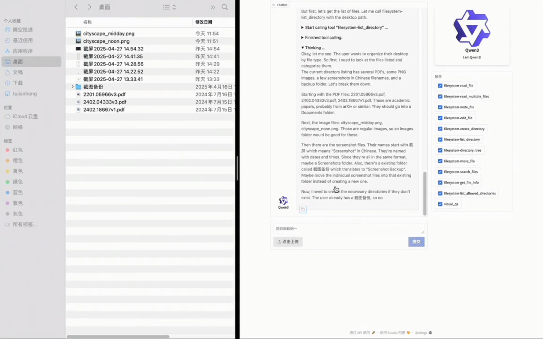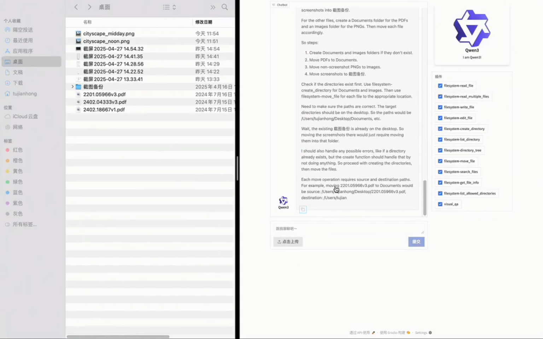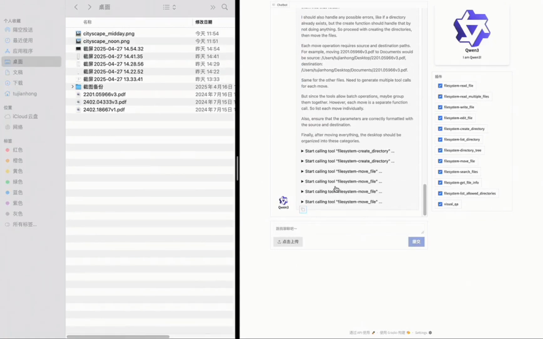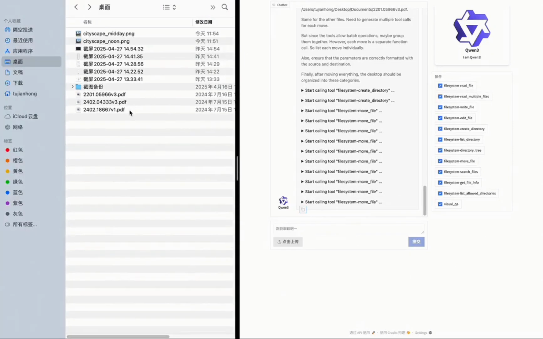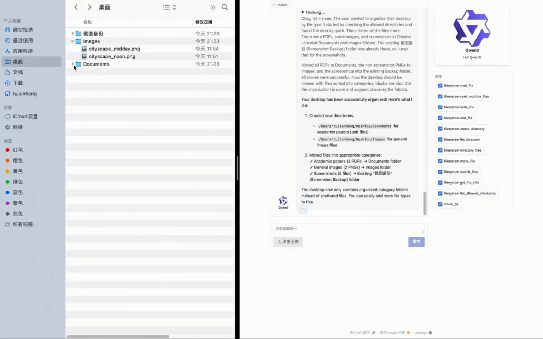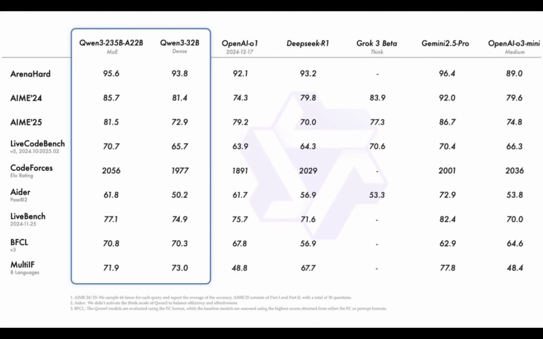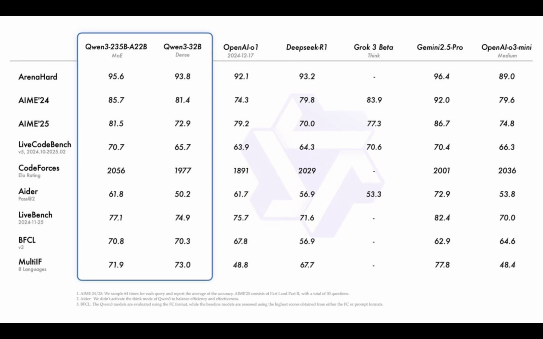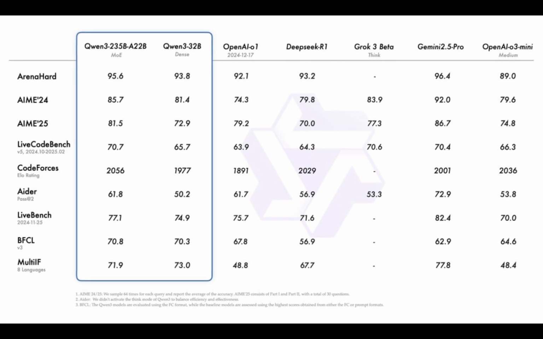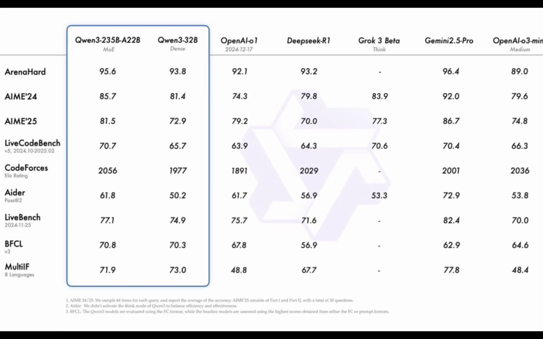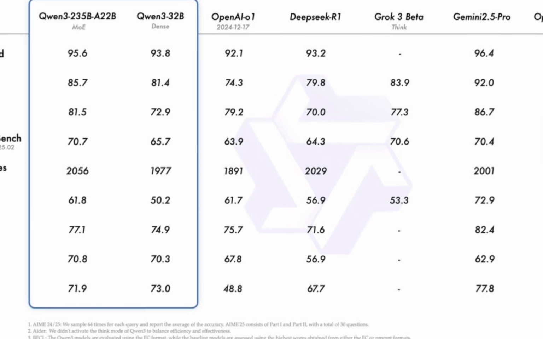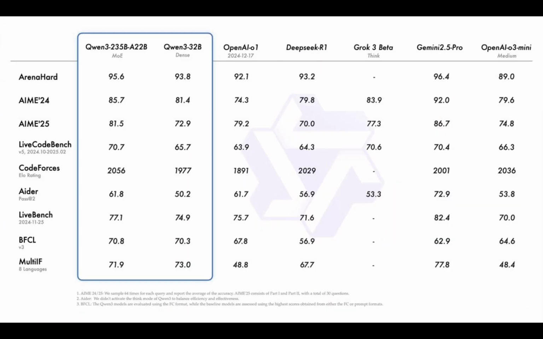As you see in this graph, they have put Qwen 3 235B A22B and Qwen 3 32B head to head against OpenAI O1, DeepSeek R1, Grok 3 Beta, and Gemini 2.5 Pro, as well as OpenAI O3 Mini. And as you see in the Arena Hard, it outperformed every other model besides Gemini 2.5 Pro. So even beat out OpenAI O3 Mini. You see similar results when it comes to the AIME 24 and 25, where it beats out everybody besides Gemini 2.5 Pro. That's absolutely insane.